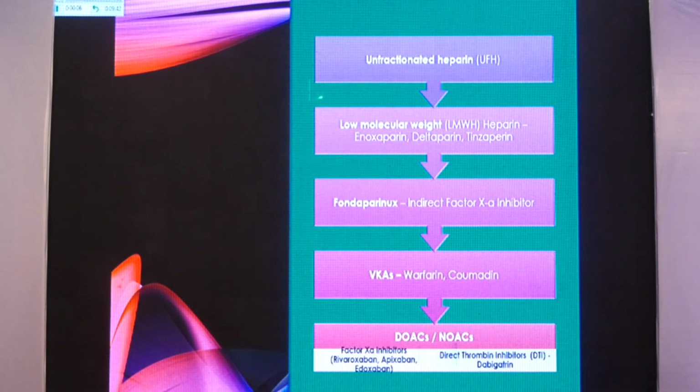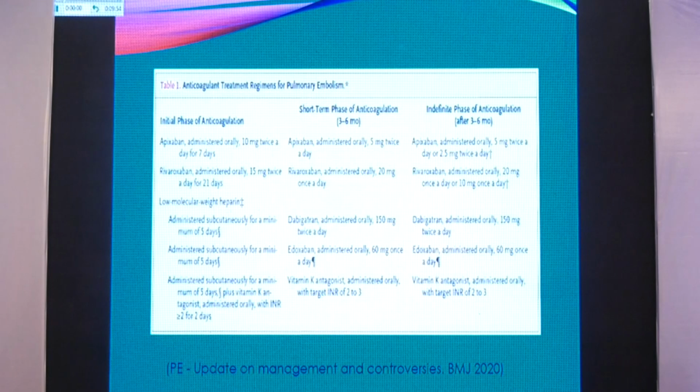Unfractionated heparin is still the boss, still validated, still can be used in almost all settings. However, as we have newer drugs coming up, the choice is yours, whatever you want. And this chart gives you the initial phase of anticoagulation. Remember, apixaban, rivaroxaban, and low molecular weight heparin are the only three initial phase drugs recommended. And dabigatran, edoxaban, and warfarin need a run-in period of low molecular weight heparin before they can be reconstituted. They cannot be started straight away.